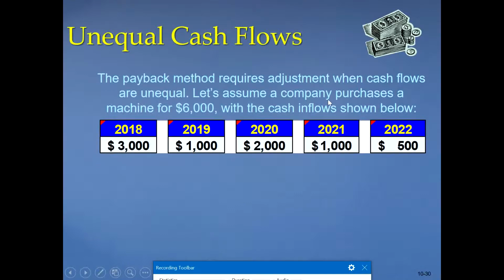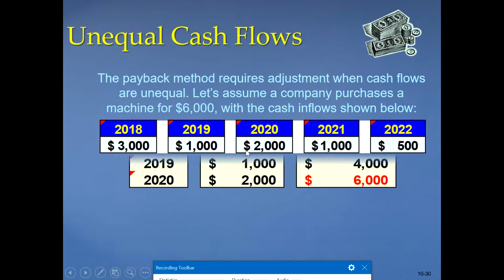Now see here in this example that a company purchased a machine for 6,000 with cash inflows shown below. You invest 6,000 and these are the benefits you will get, right? What will be the payback period? Can we calculate it from here? Means how long will we recover 6,000? How long will it take? It will take us 1, 3,000, 4,000, 4 plus 2, 6. So it will take us 3 years.